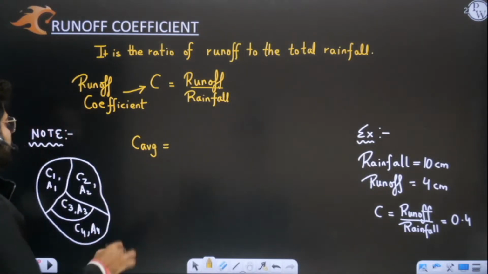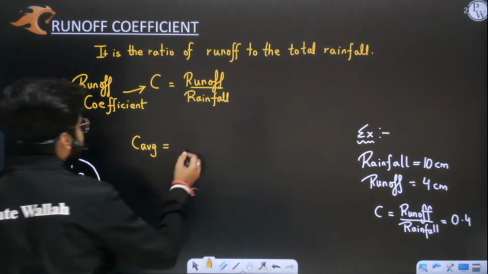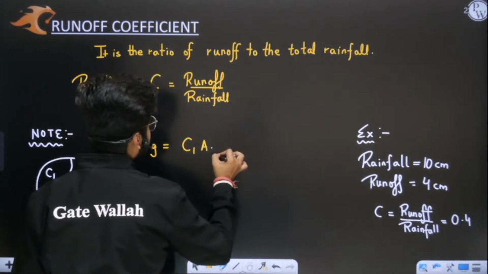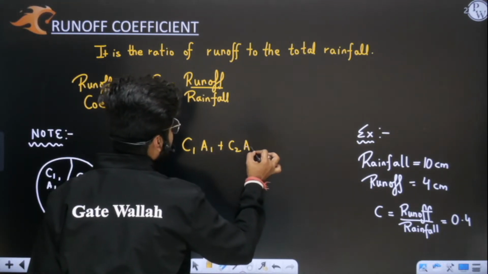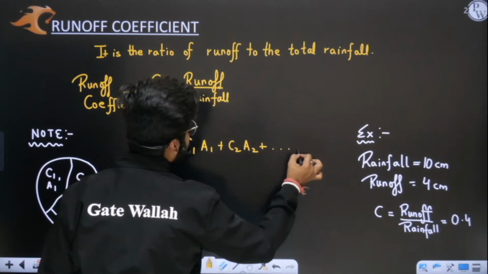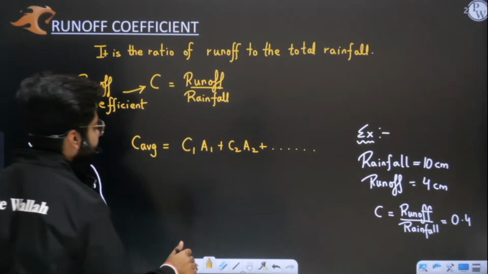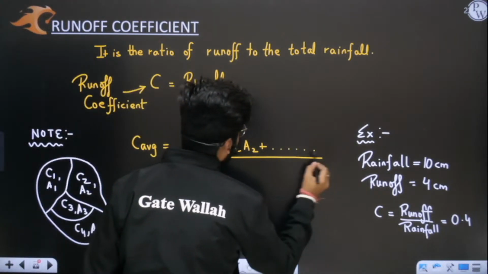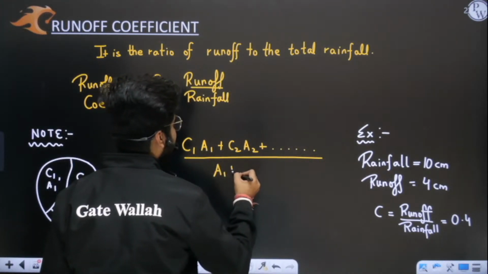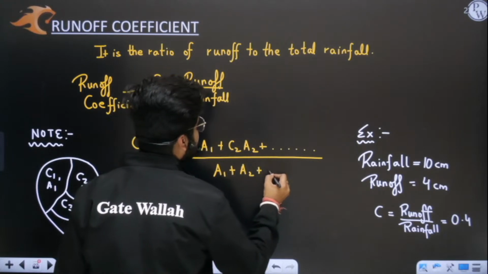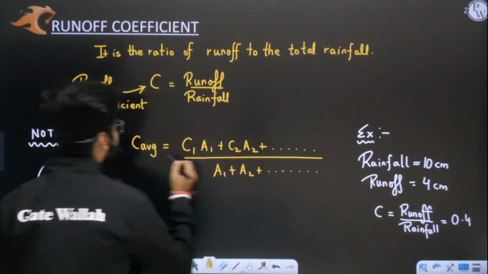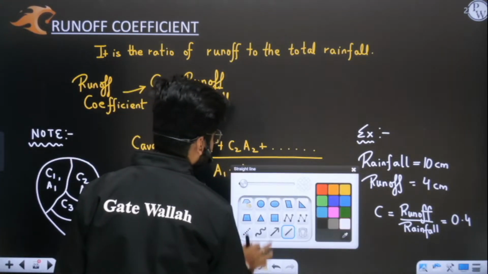So what will the average runoff coefficient be? C1A1, C2A2, C3A3 and so on, divided by the total area. This will be your average runoff coefficient. This you have to remember.